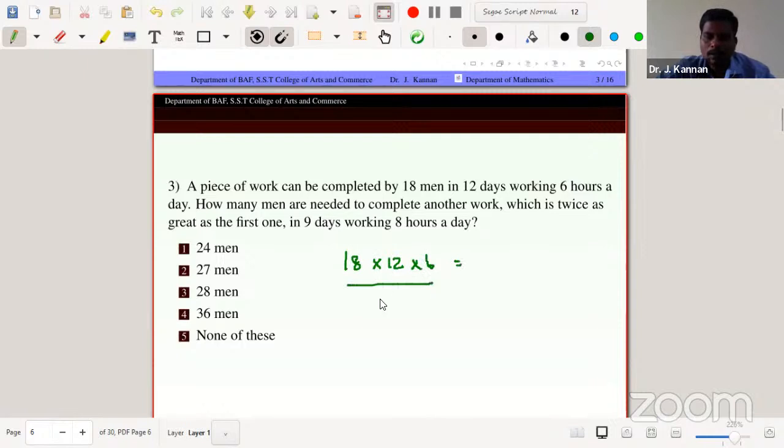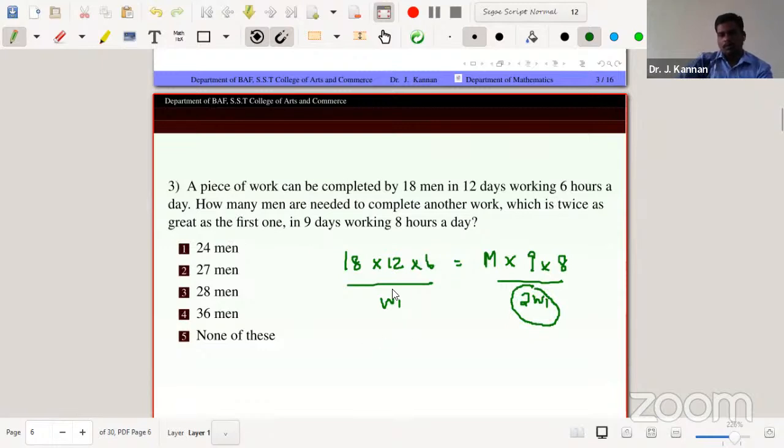Here is W1. Now how many men? So M into 9 days into 8 hours per day, but the work is different. How much difference? Another work which is twice as great as the first one. So 2W1, because it's equal to W2, but W2 is twice as great as the first one.